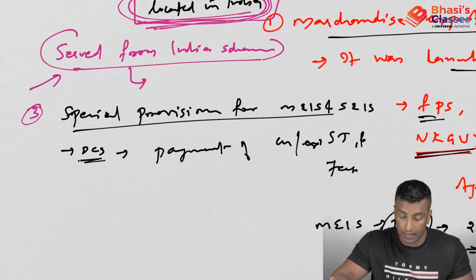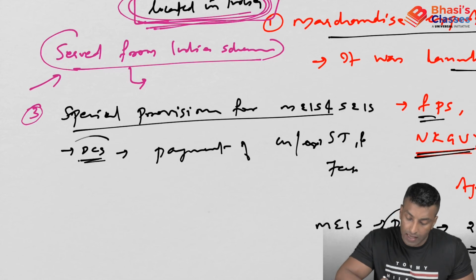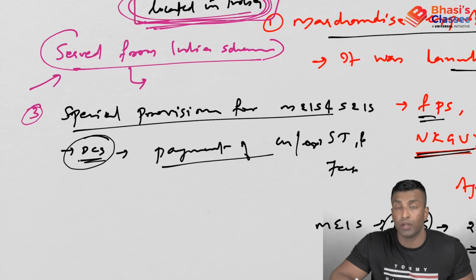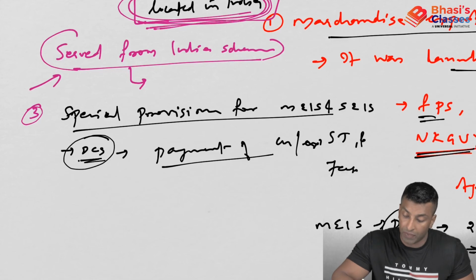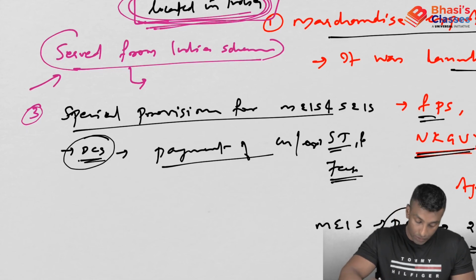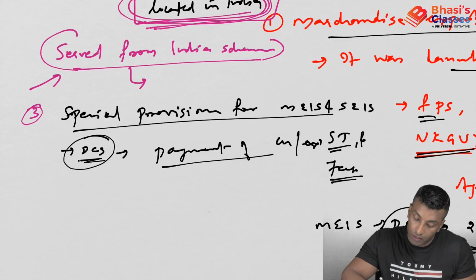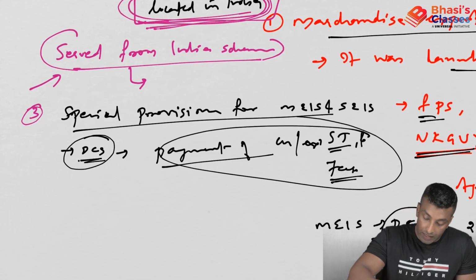What is MEIS? We have discussed. SCIS we have discussed. So this DCS can be used for payment of customs duty, excise duty, certain selected fees and all those things. Okay, service tax, everything, in all these cases you can actually use this DCS.